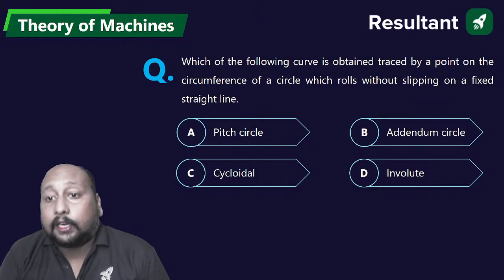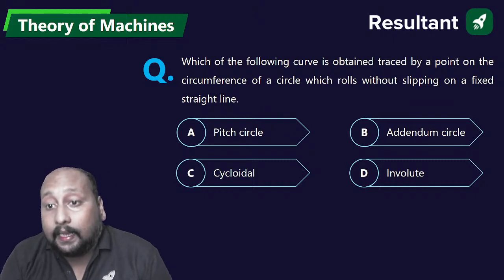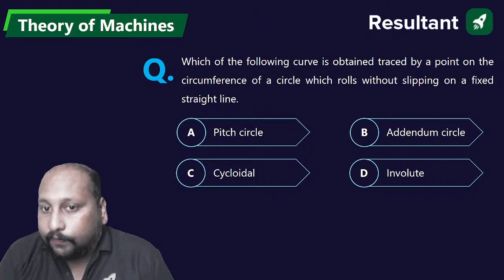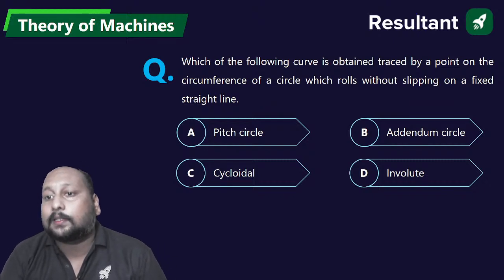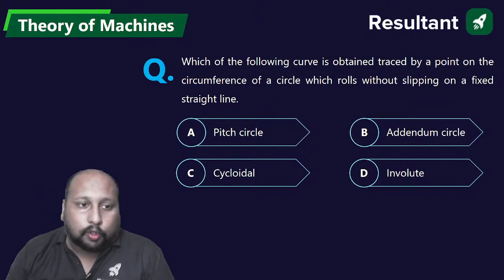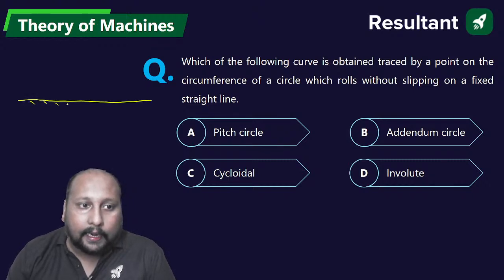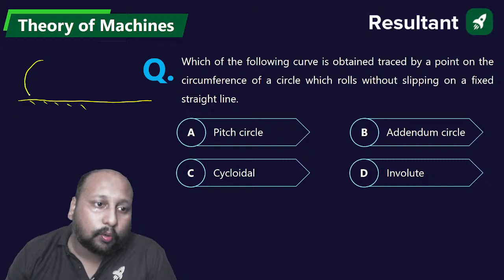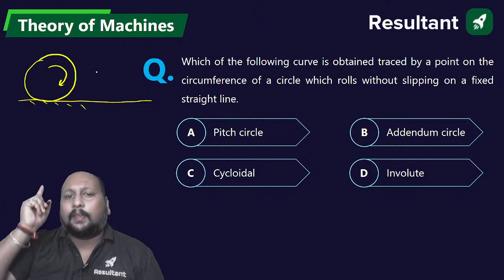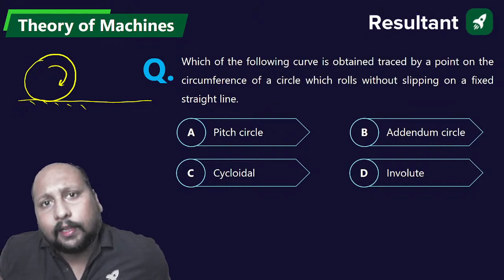Which of the following curves is traced by a point on the circumference of a circle which rolls without slipping on a fixed straight line? So we have a fixed straight line, and a circle is rolling without slip over this fixed straight line. Tell me which curve will be obtained.